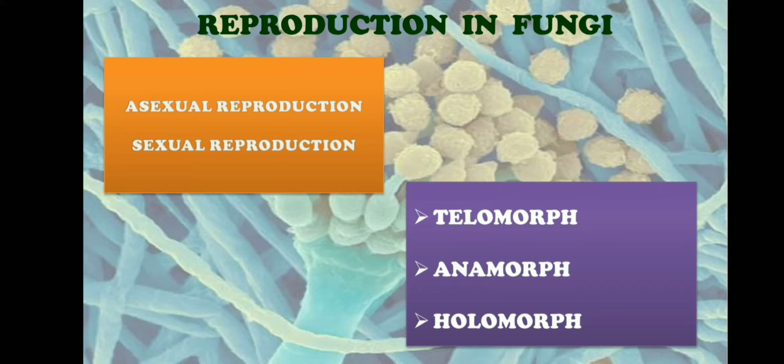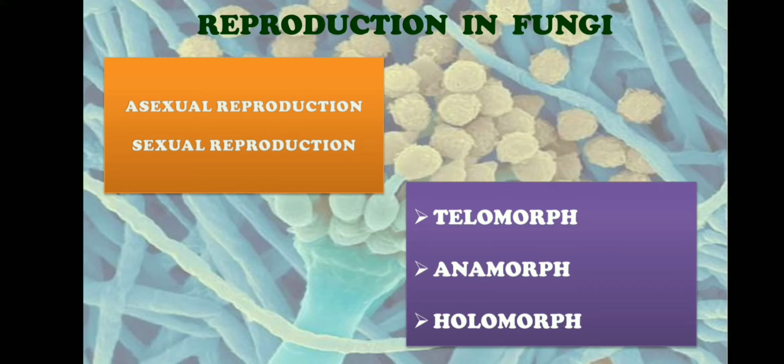Asexual reproduction is also known as somatic reproduction because in this type of reproduction, specialized sex cells or sex organs are not being formed. Also, we do not see the fusion of nuclei occurring in asexual reproduction. So, the karyogamy process is absent. Karyogamy stands for fusion of nuclei.